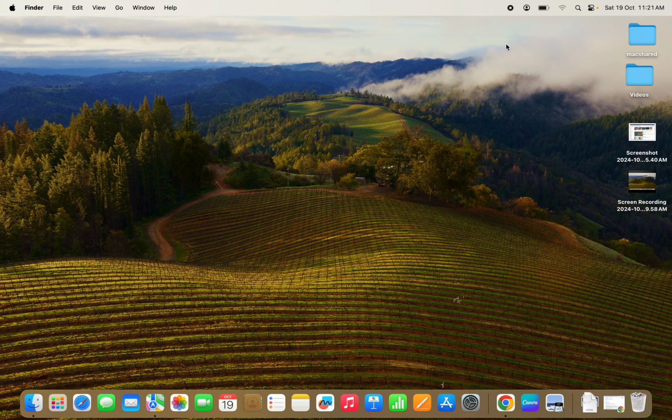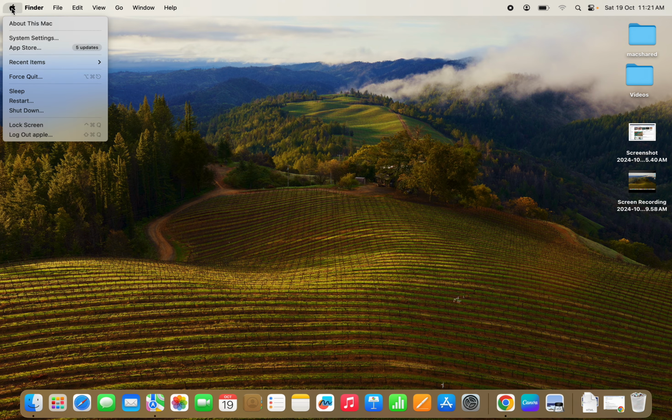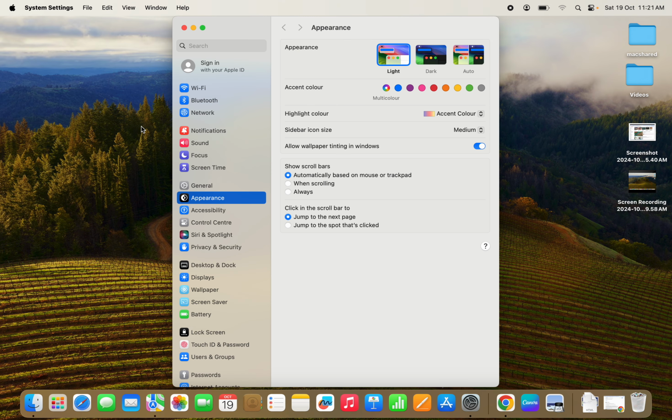So first of all, go to the Wi-Fi icon here and make sure it is on. Okay, if it is not on and it is not showing up here, you need to go to the Apple logo here, then click on System Settings. Once you open System Settings, go to the Wi-Fi options and make sure it is on. If there is any red cross icon or the normal cross icon here, you need to turn it on.